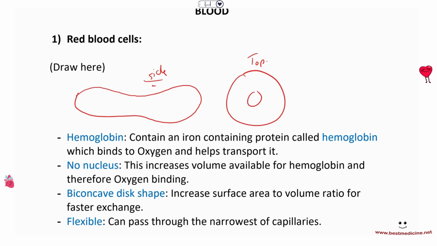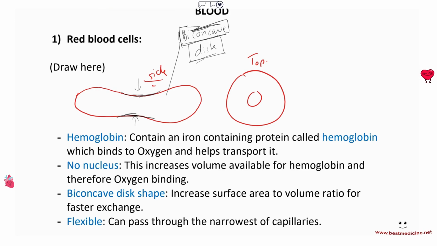It's not spherical, but rather it's a flat cell. And you have this indentation on it from the top and the bottom. That kind of gives it this concave appearance on the top and the bottom, and therefore we call the red blood cell to have a biconcave shape, or biconcave disc shape, because it looks like a disc, very flat, and it's biconcave from the top and the bottom. So, what does the red blood cell contain?